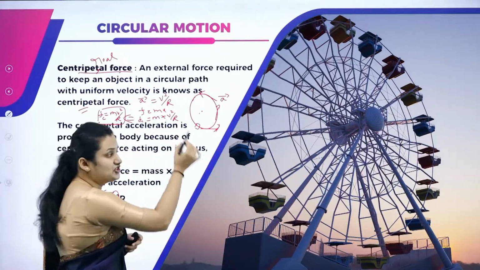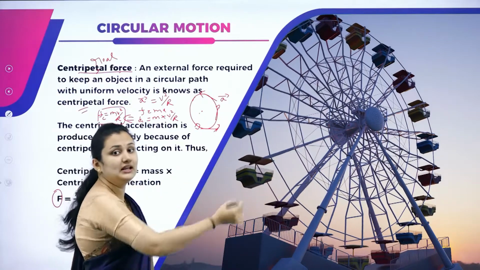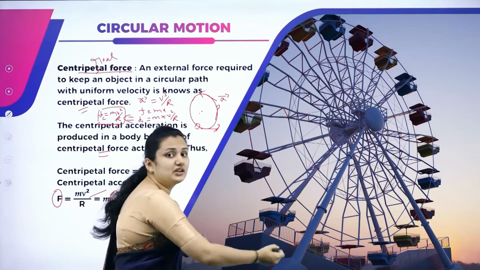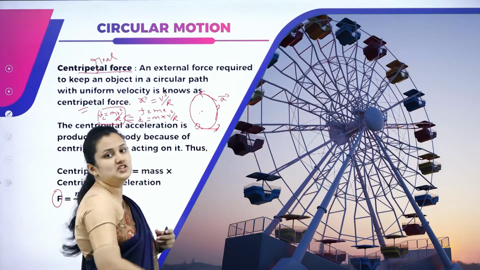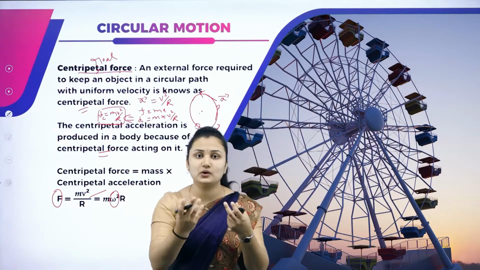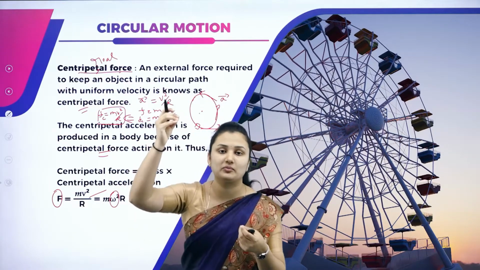If you consider a giant wheel, each body is moving in a circular path with uniform speed. Consider a string tied to a stone at one end, and I am holding the other end in my hand.